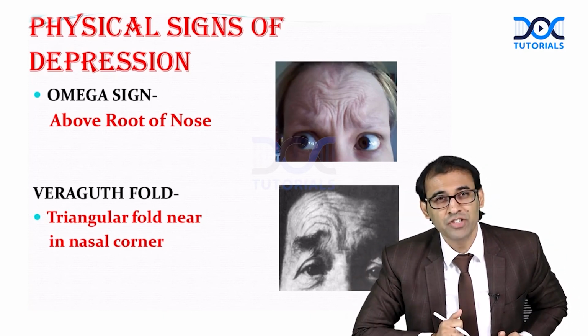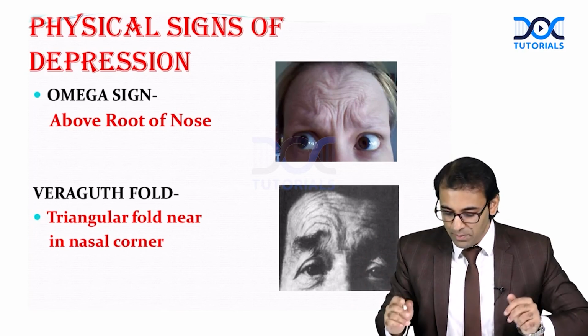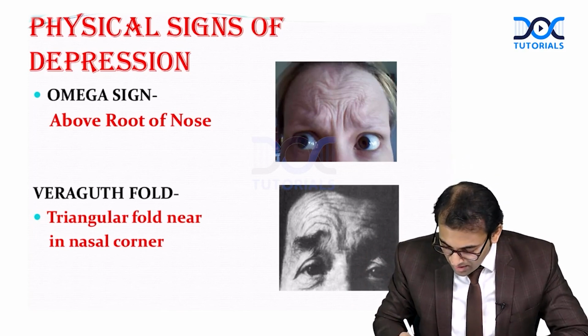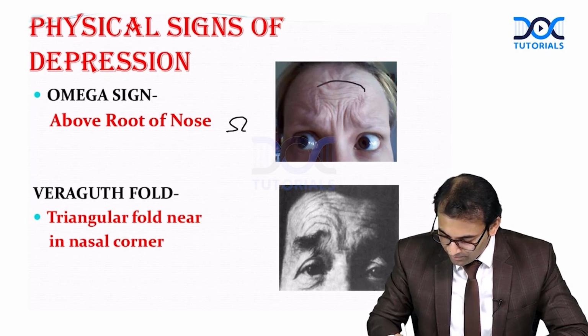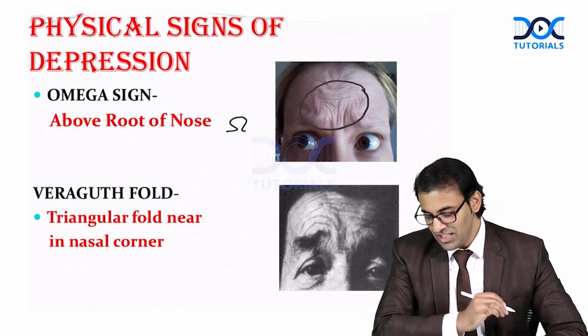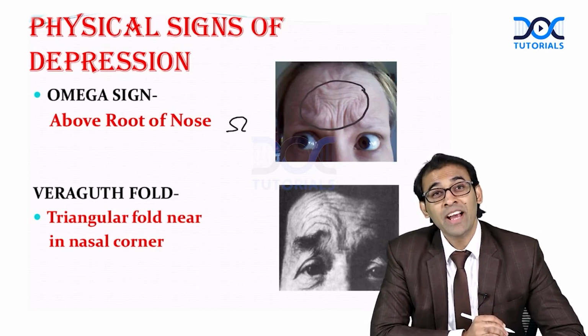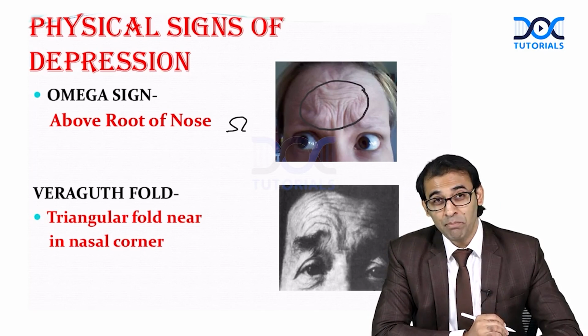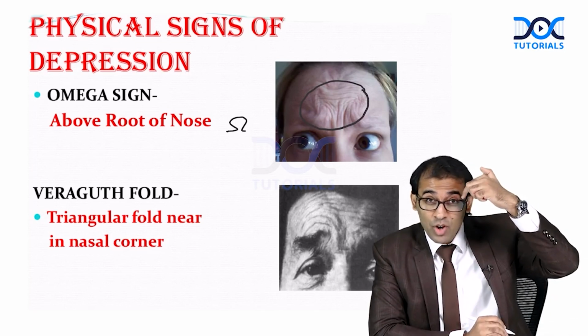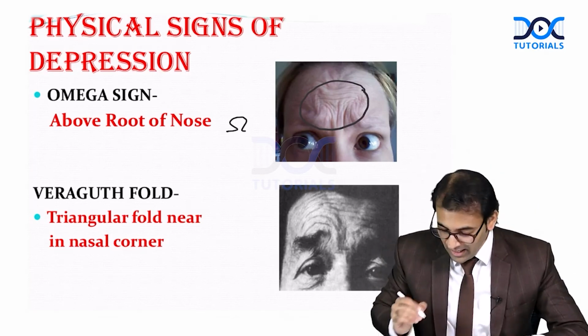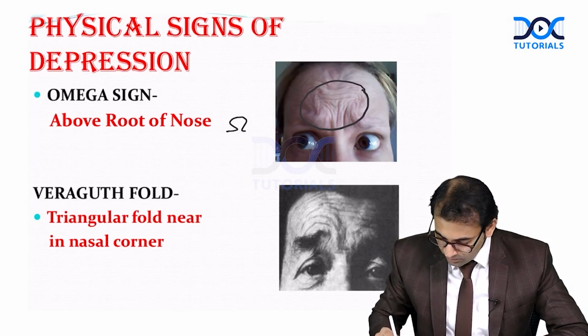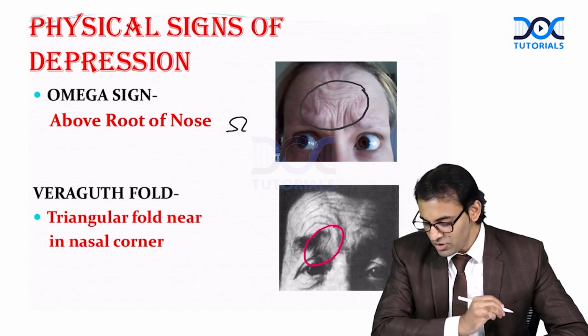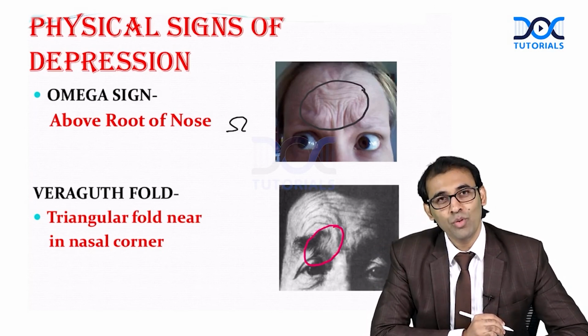Because of the contraction of the procerus muscle, there can be a sign like this. Look here. This is called the Omega sign. And because of orbicularis oculi, upper part of the eyelid, this part here is called the Veraguth fold.